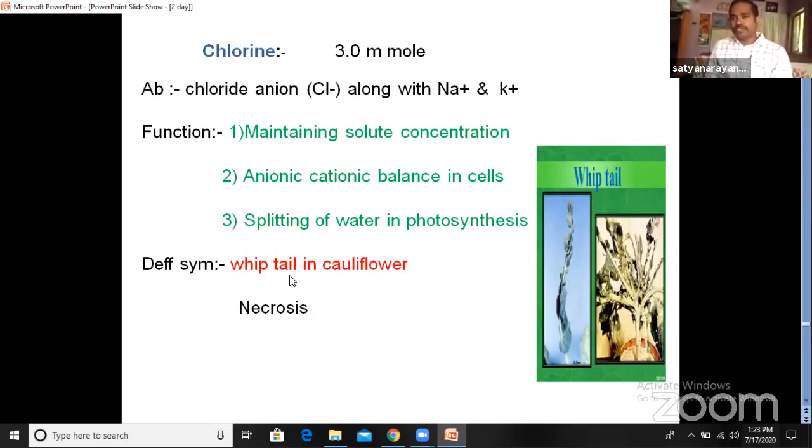The important function of chlorine is maintaining the anionic and cationic balancing. It is also useful for the opening and closing of stomata, because along with potassium, the chloride ion is also useful to maintain the anionic cationic gradient and turgor pressure. Okay, so these are the important things: deficiency symptoms and mode of absorption of the chloride ion.